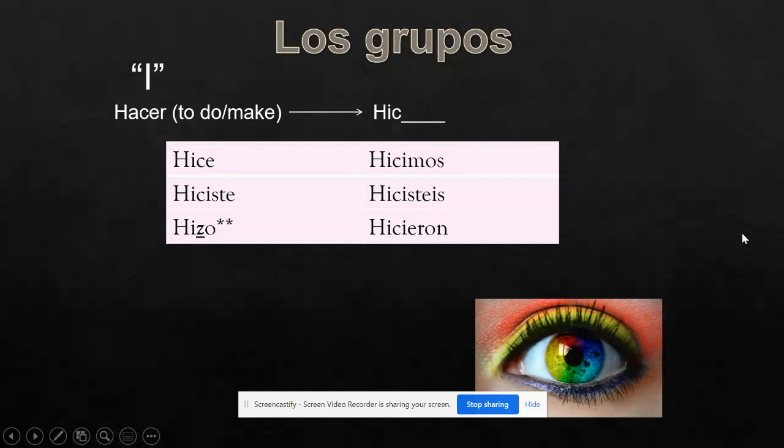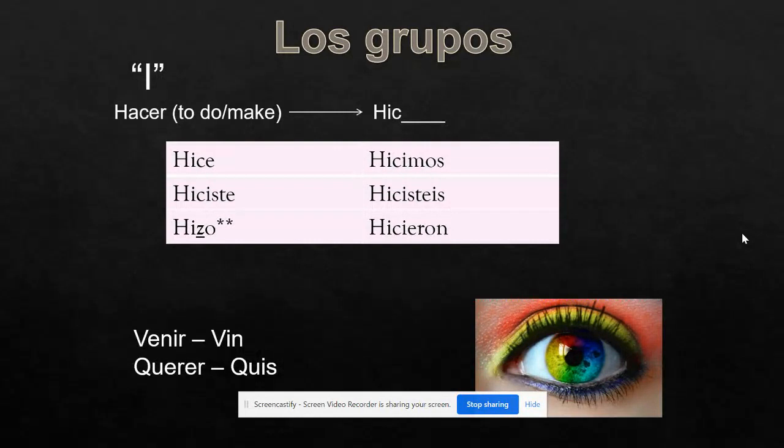Some other common I group verbs are venir, which would change to vin, and then you would add the endings that you see on hacer, and querer, which changes to quis, and then you would just add the endings that you have for hacer. Don't worry about writing down the conjugations of venir and querer. They're just there so you know that there are two other I group verbs.